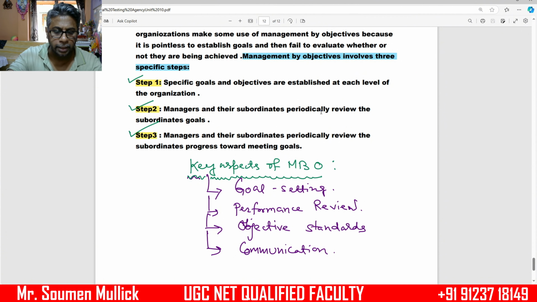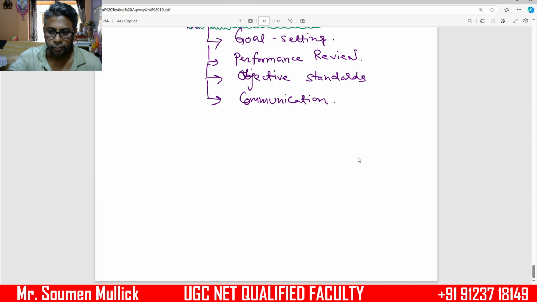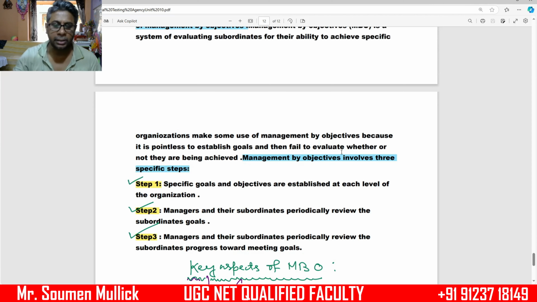So we have to understand the key aspects of MBO. Number 1, goal setting. Number 2, performance review. Number 3, objective standard. And number 4, communication. So these are the important management questions from the question paper of June 2021 UGC NET and JRF. So my dear students, you can understand the important aspects and concepts of this management question paper.